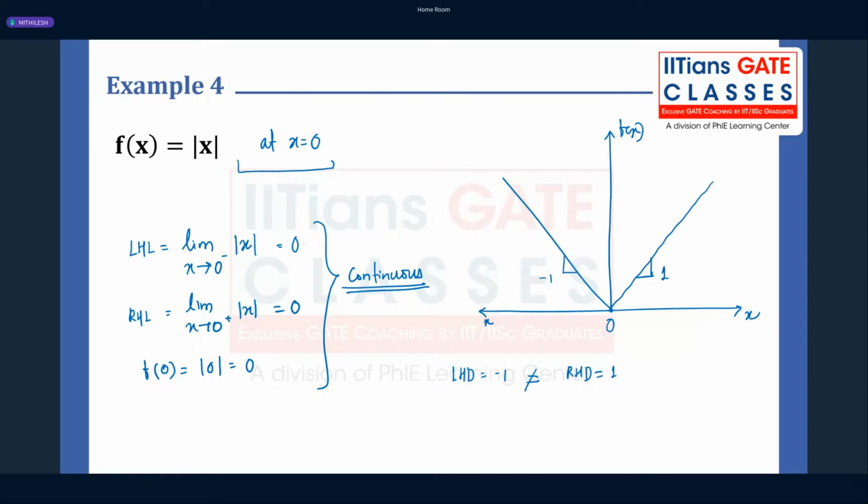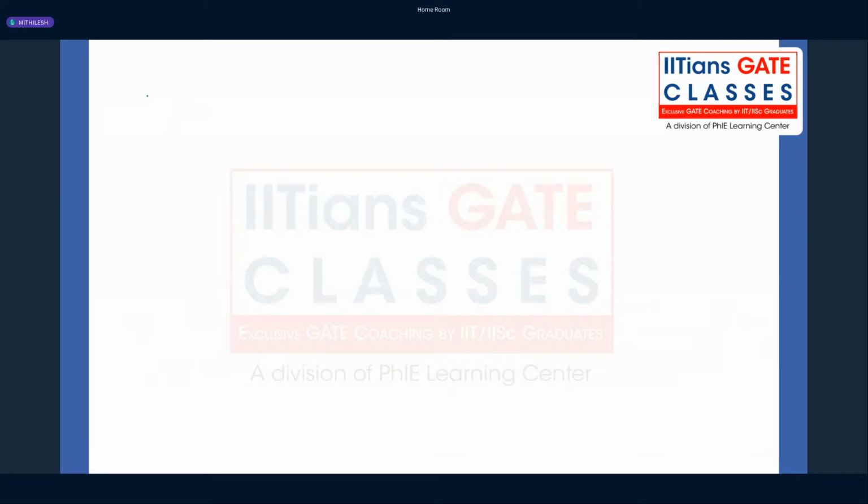So we have understood this mod function. Mod of x is continuous everywhere, right? And it is not differentiable at point 0. It is differentiable everywhere else. So the key takeaway from this question is mod functions are continuous everywhere. Write down: mod functions are continuous everywhere.